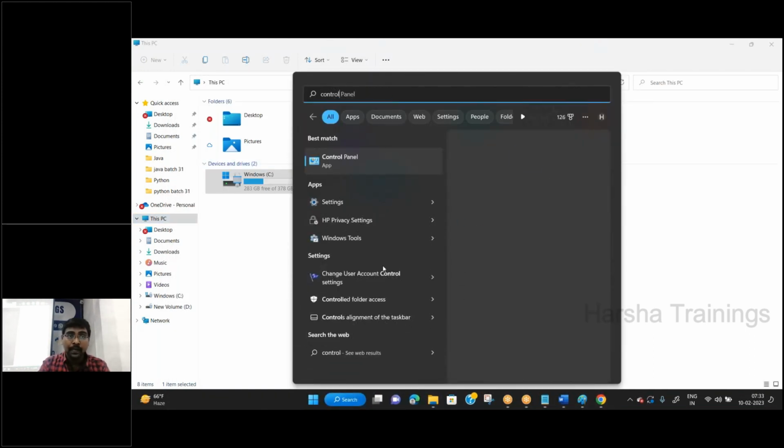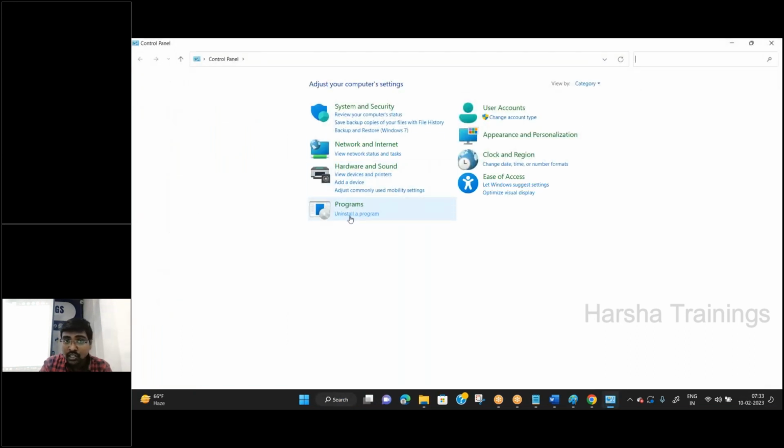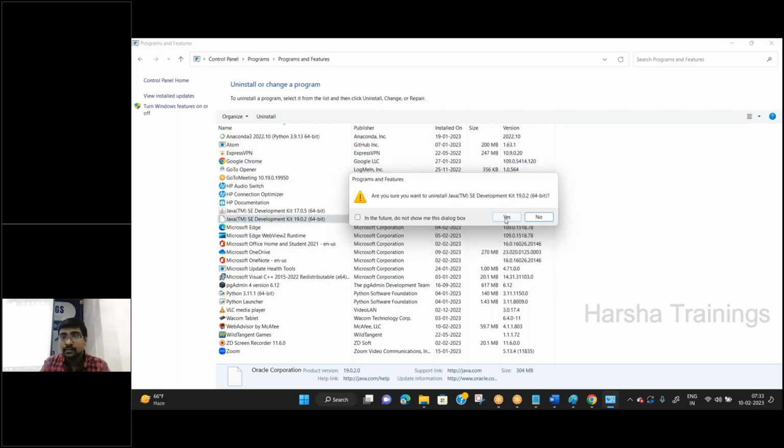Control panel. I will show you all the things. Uninstall a program. Check what versions are available here also. It is visible. Java 17 is available. Java 19 is also available. Simply I select 19 and uninstall.